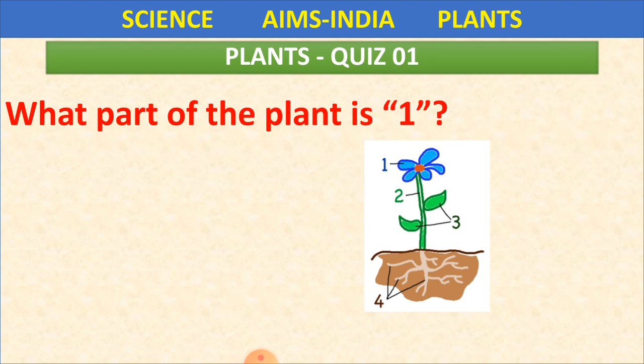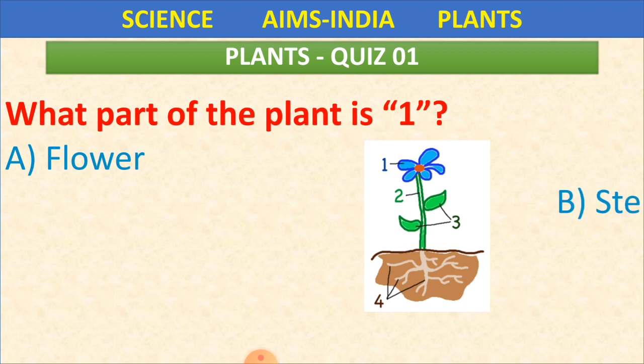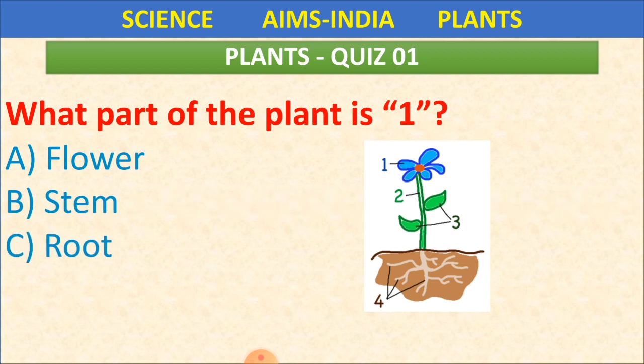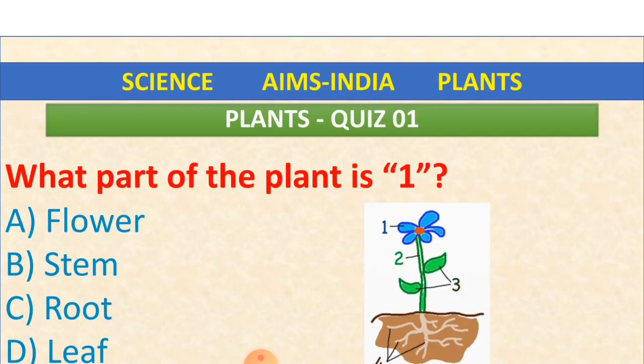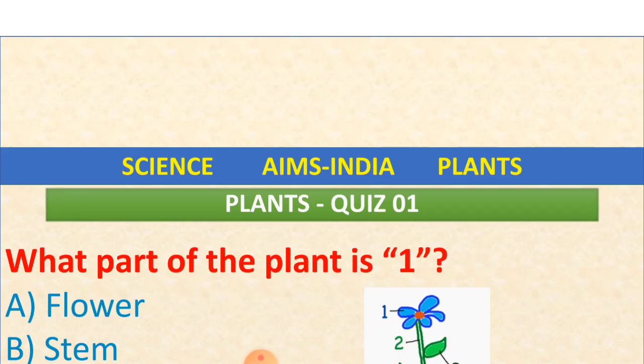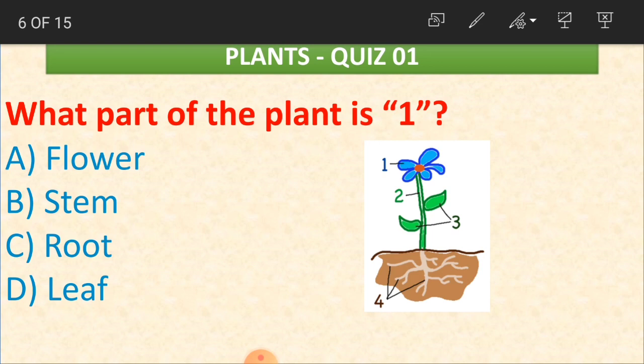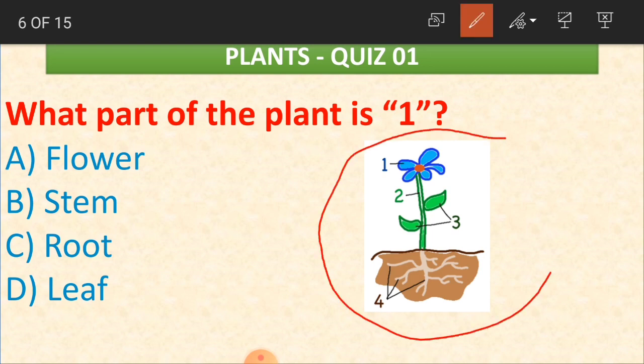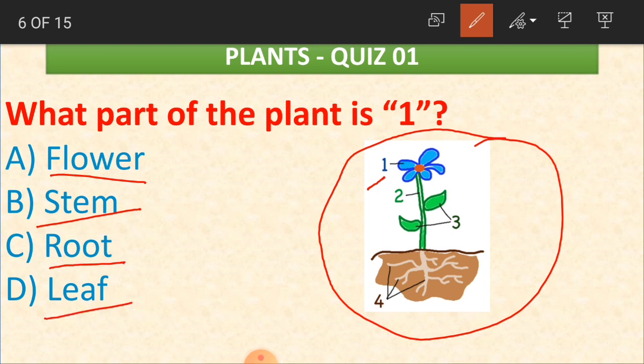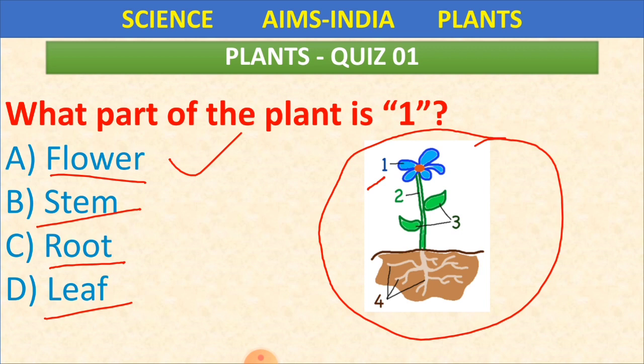What part of the plant is one? Here we have a diagram of a plant, and we have labeled it with numbers. So you have to identify what this one is. Is it a flower, stem, root or leaf? What did we learn? We are seeing very clearly what this part is. This is a flower. Okay. Now we'll go for the second question.